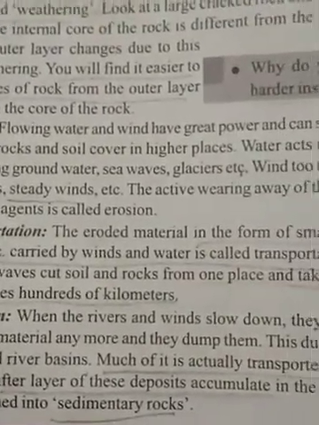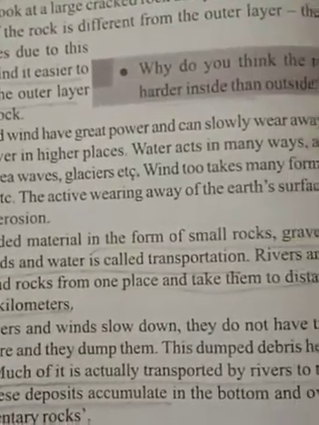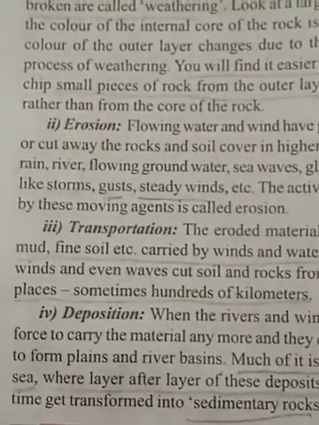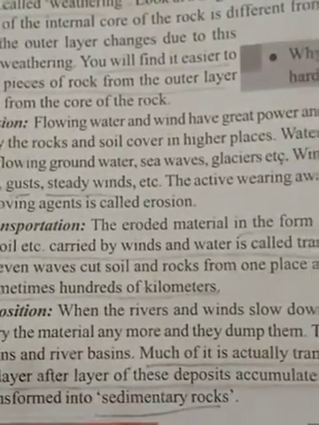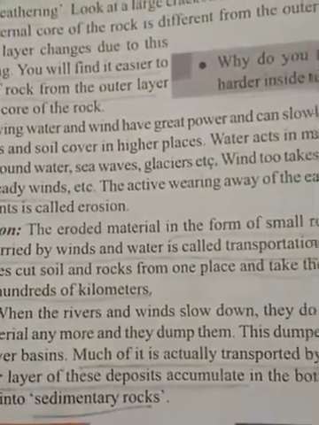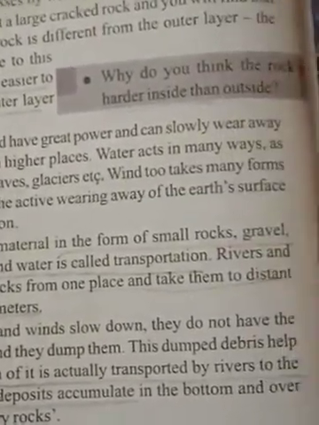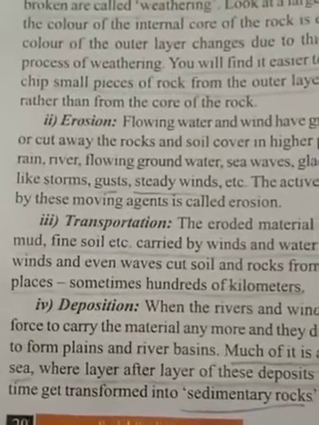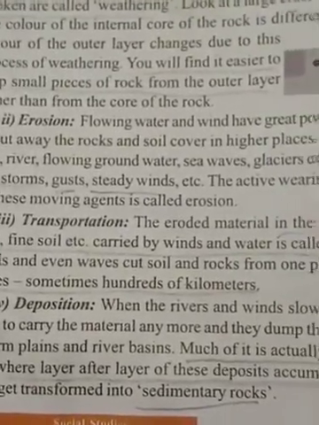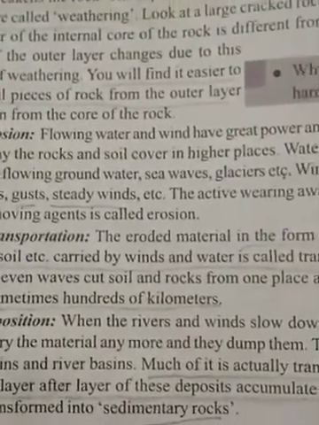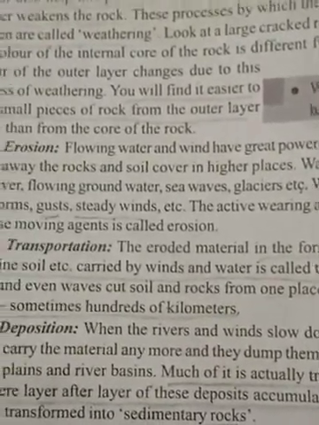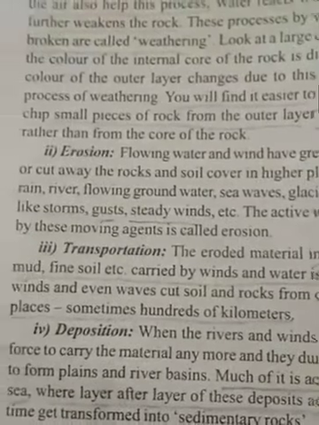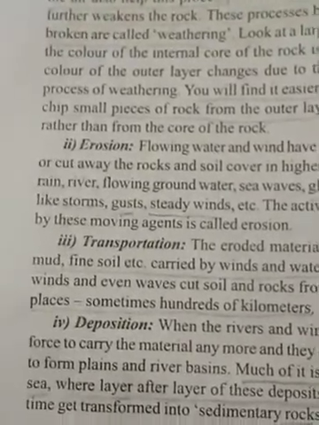Much of it is actually transported by rivers to the sea, where layer after layer of these deposits accumulate at the bottom and over time get transformed into sedimentary rocks. Sedimentary rocks are formed in the depth of the seas or oceans.